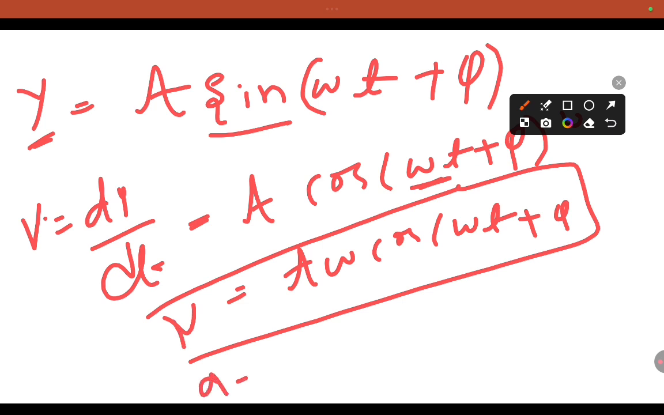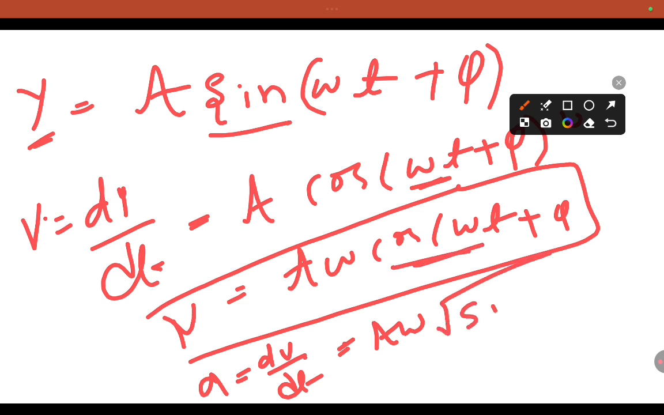Similarly, acceleration a equals dv by dt. We can also consider one more step. Velocity is what we got: a omega cos of omega t plus phi. Am I right? So we can write this as a omega times cos, and cos theta is the square root of 1 minus sin square of omega t plus phi.